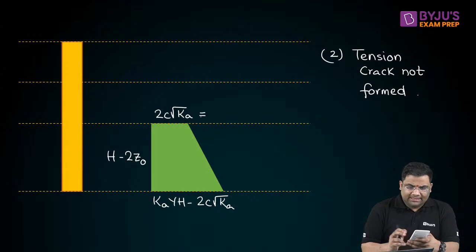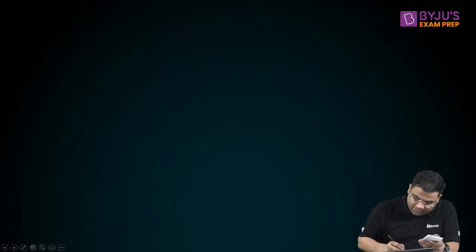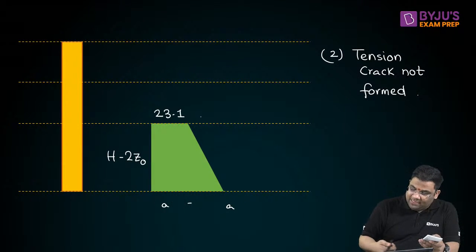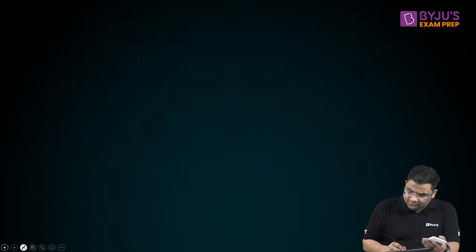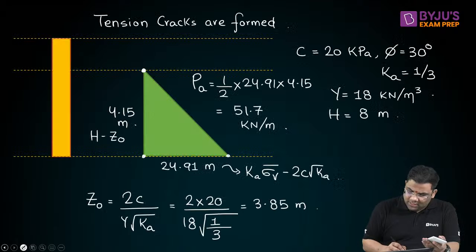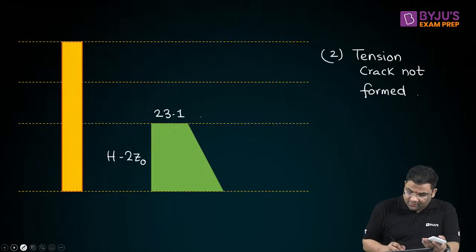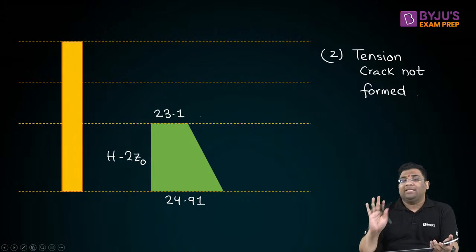That is equal to, I can say, 23.1. Sorry, this is 23.1. What was the base value that we got earlier also, right? That was 24.91, right? That was 24.91. Yes, everybody got these two values.